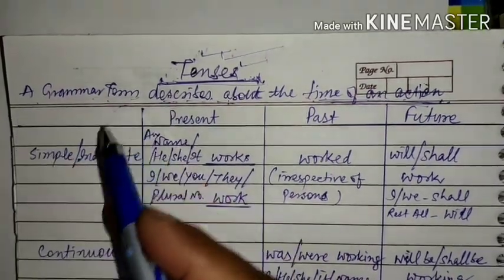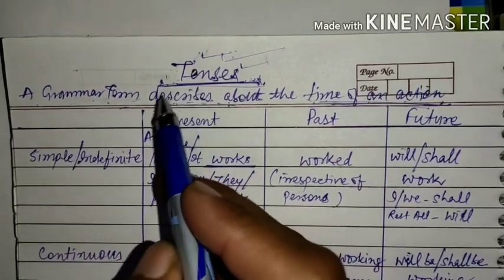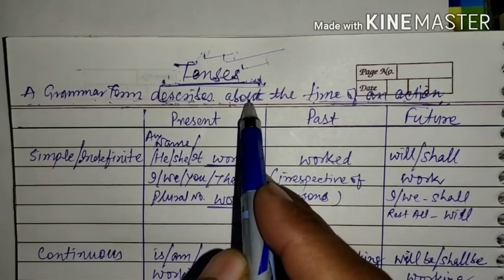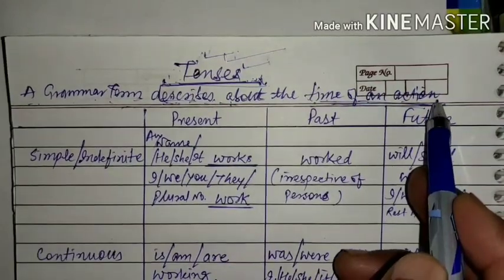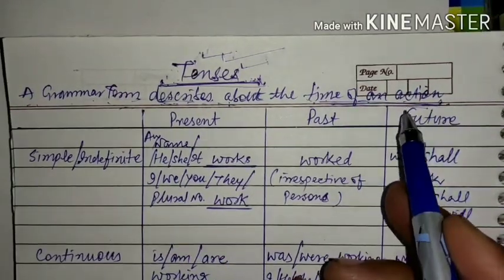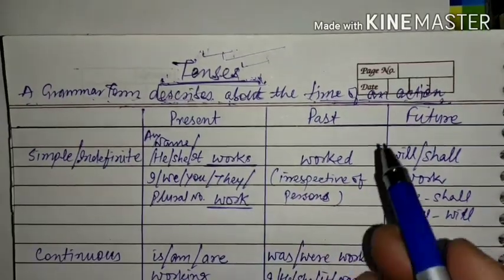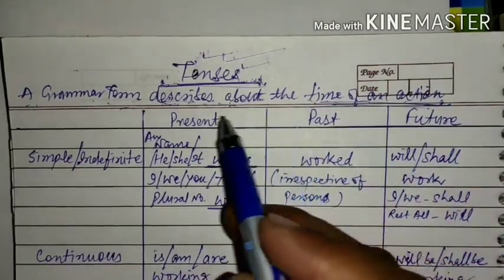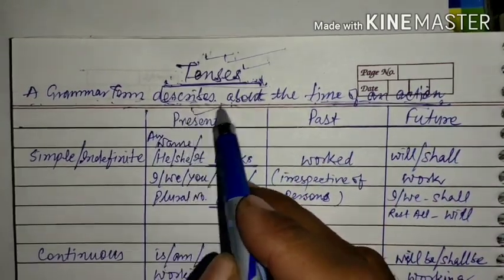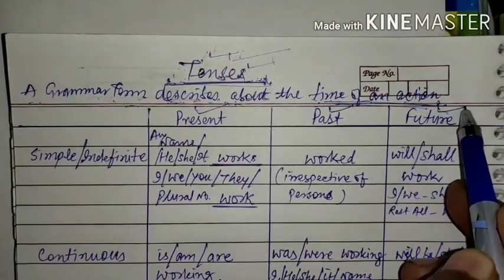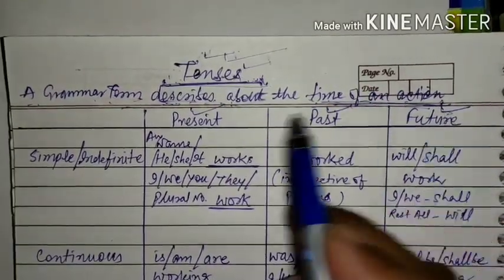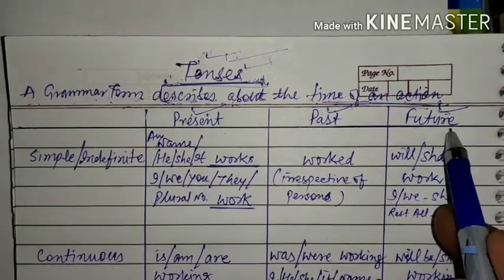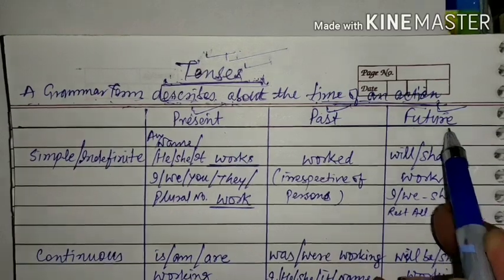Okay, so let us go ahead with the definition of tenses. What is tense? Tense is a grammar term which describes the time of an action. Which work happened when, or which work got executed when. So there are three tenses, that is present tense, past and future. Present which is going on right now, past which has already happened, future which is going to happen in coming time.